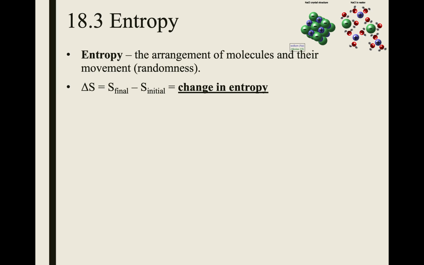The change in the entropy, just like change in temperatures, is the final minus initial, and we use S as our abbreviation for entropy. Now, if we think about, for example, a sodium chloride crystal, very highly structured, very evenly spaced particles. If we dissolve this in water, the particles will split up. Obviously, way more random to have it in an aqueous solution than to be a solid. So in this process, entropy is increasing. So the delta S for this dissolving process, we would expect to be positive because entropy is increasing.